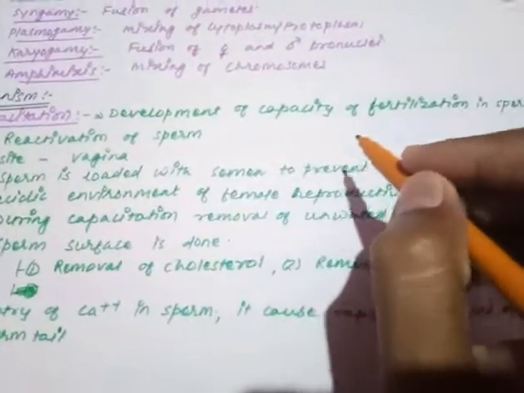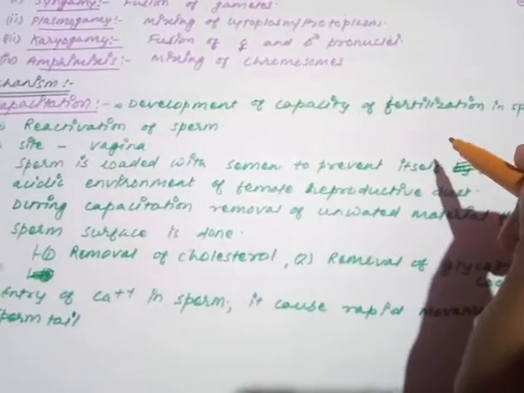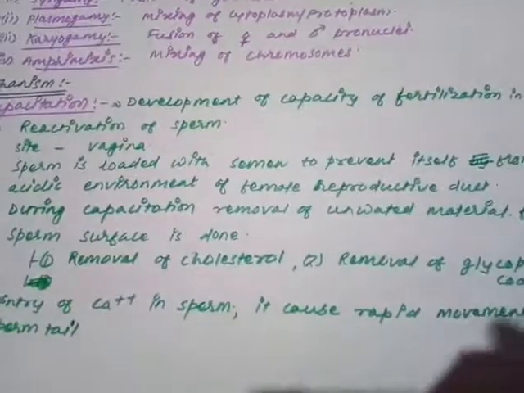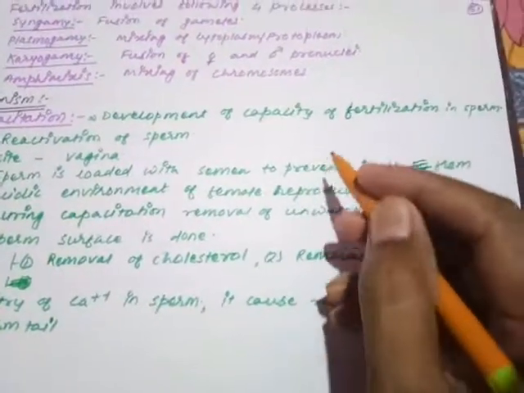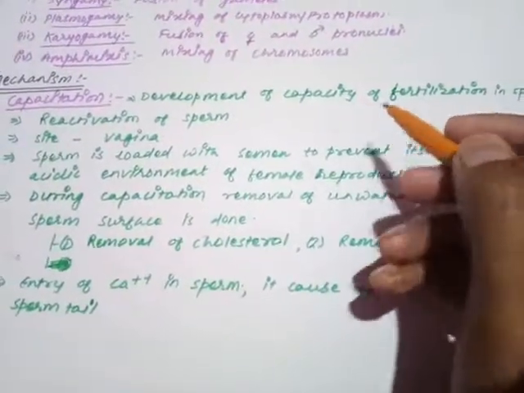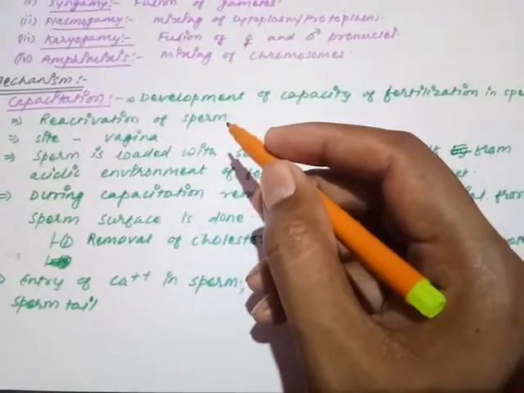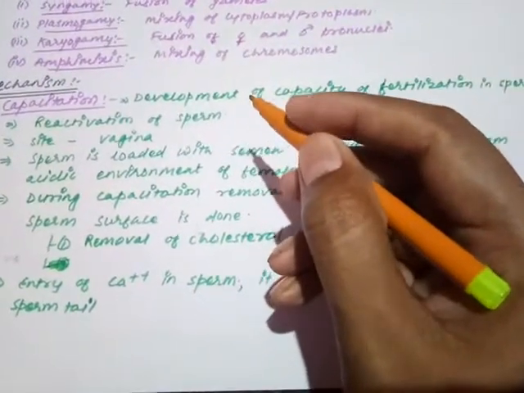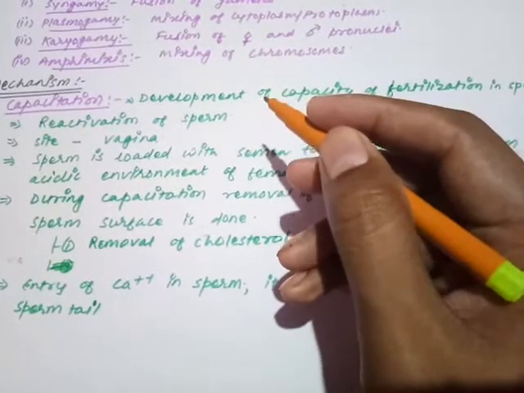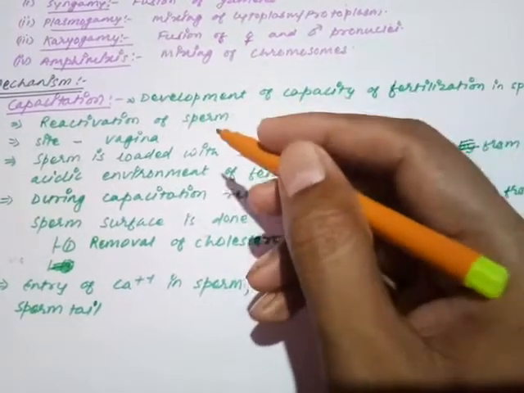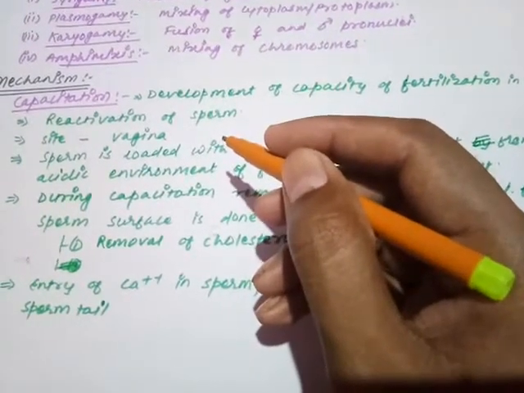So development of the capacity of fertilization in sperm is called capacitation, and this is called the reactivation of sperm.